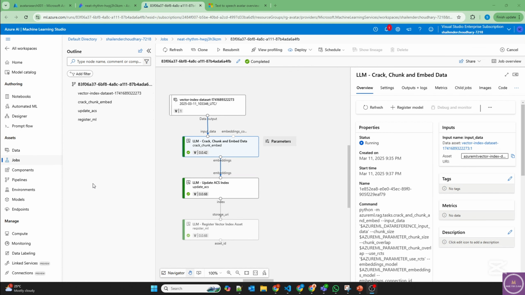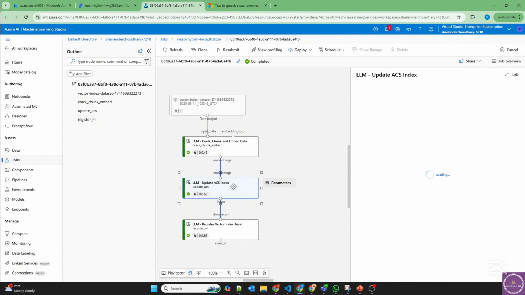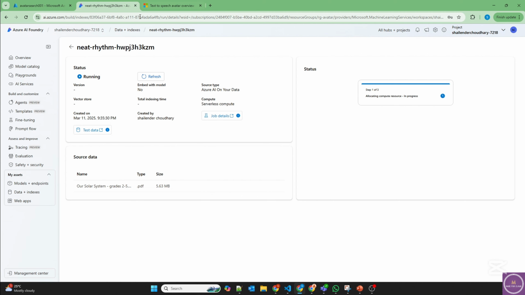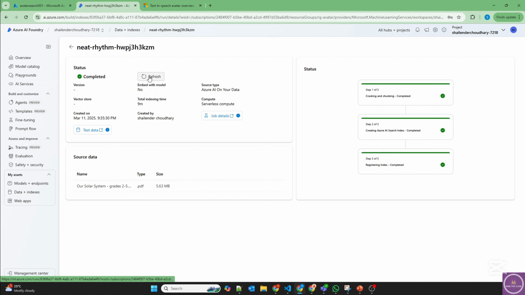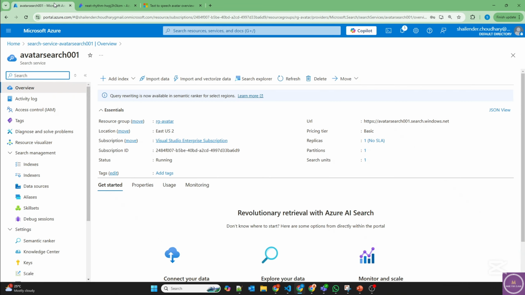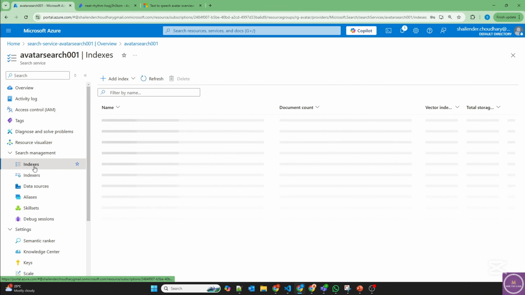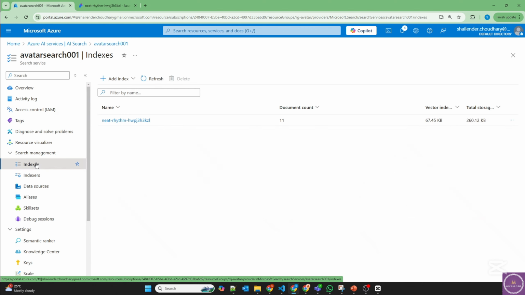It took a couple of minutes and as you can see, it's completed now. Chunking, updating the ACS index and registering of the vector index is done. So let's close this, go back here, refresh, and it's completed. Now let's go back to our AI Search service and go to the indexes. This is the index which is created.